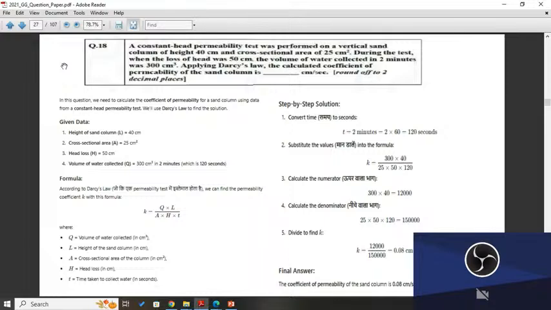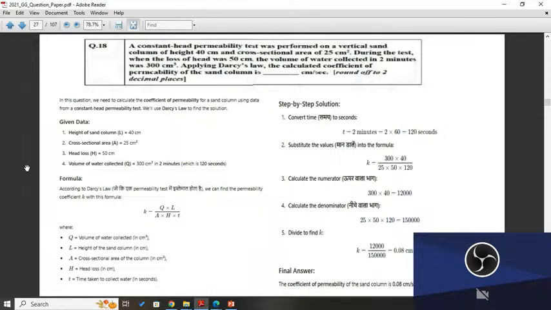So we have to calculate the coefficient of permeability. For this, we are given the height of the sand column, 40 centimeter. When you read the question very carefully: cross sectional area 25 square centimeter, head loss is 50 centimeter, volume of water collected Q is 300 cubic centimeter in 2 minutes, which is 120 second. When you convert into seconds, it is very simple. 2 minutes means 60 multiplied by 2, 120 second.